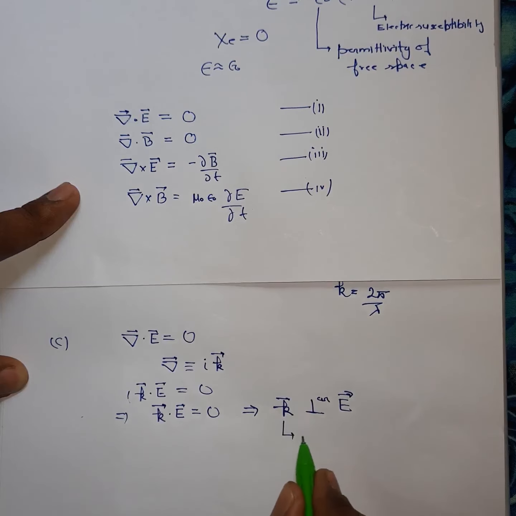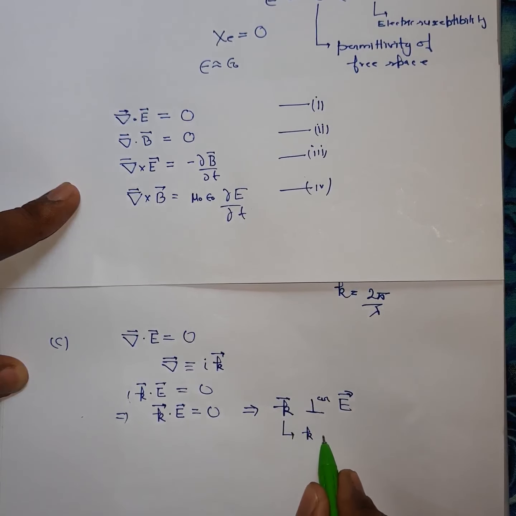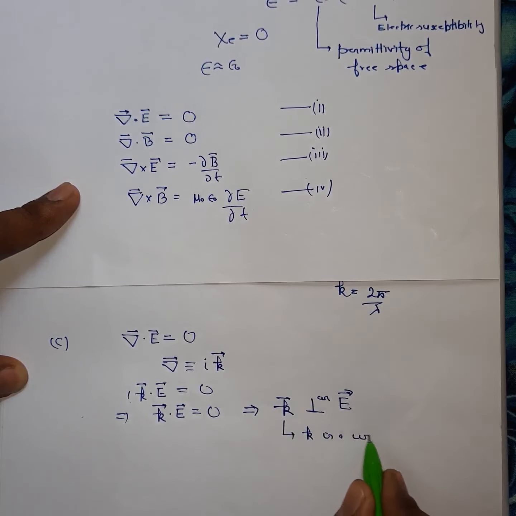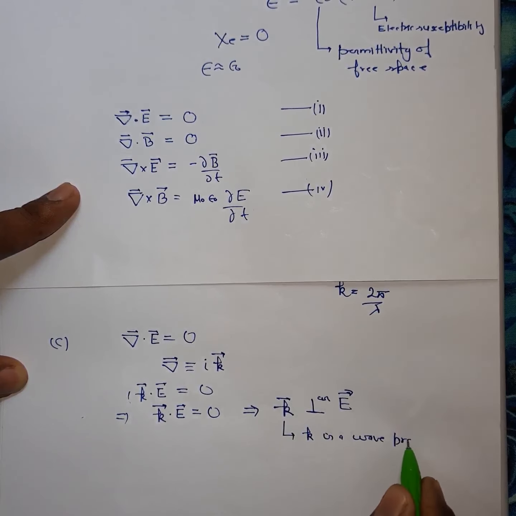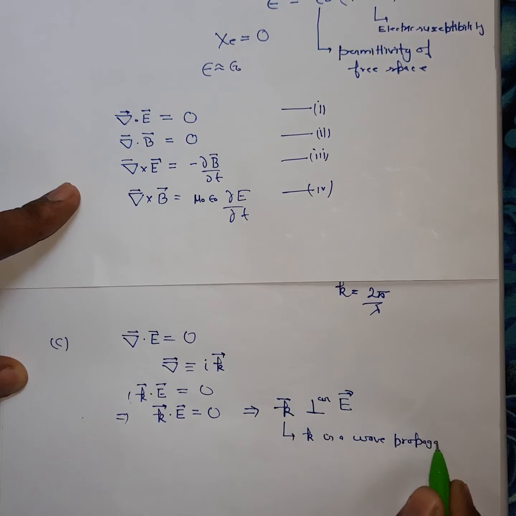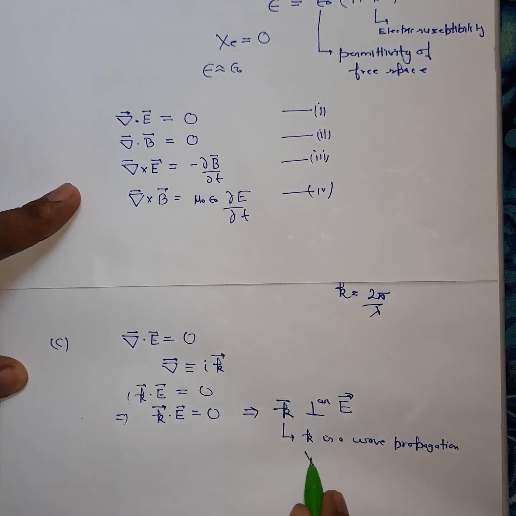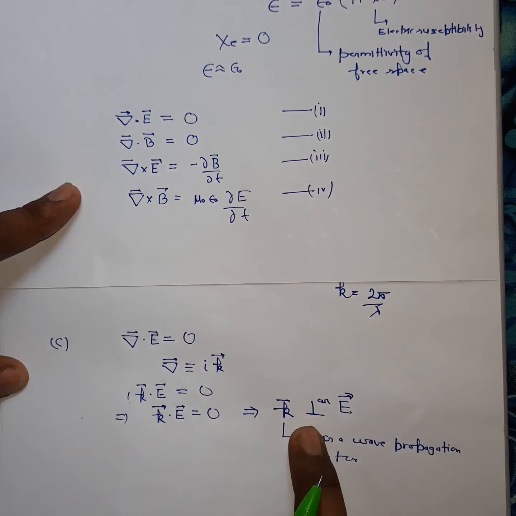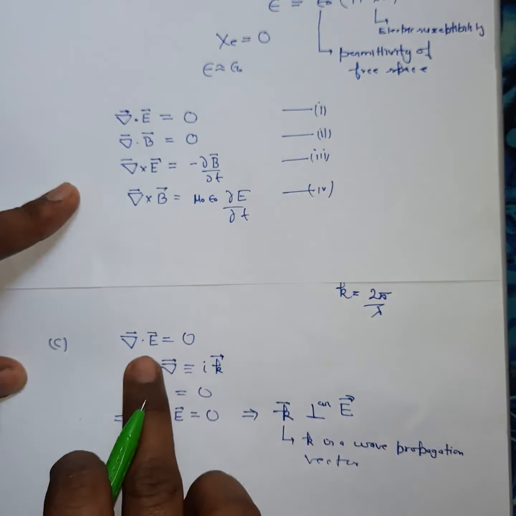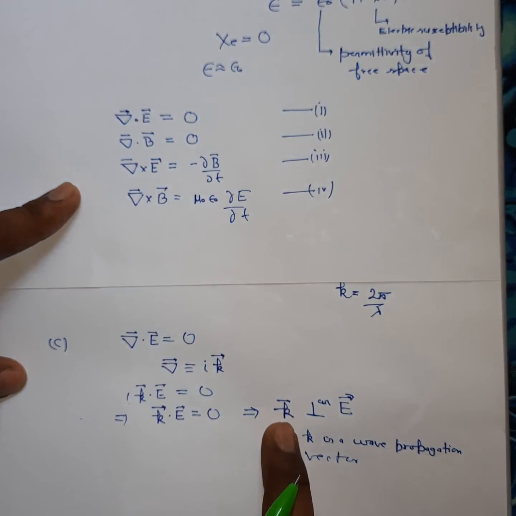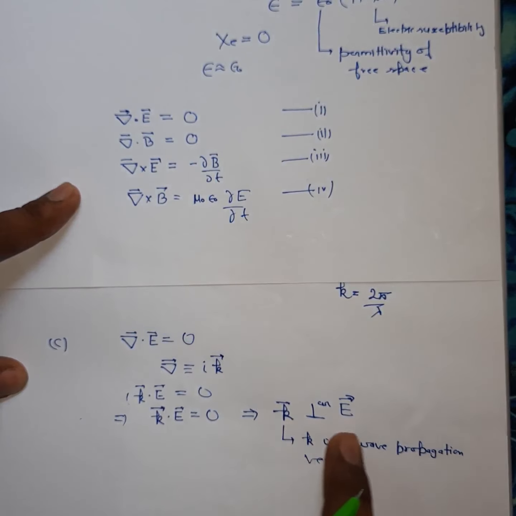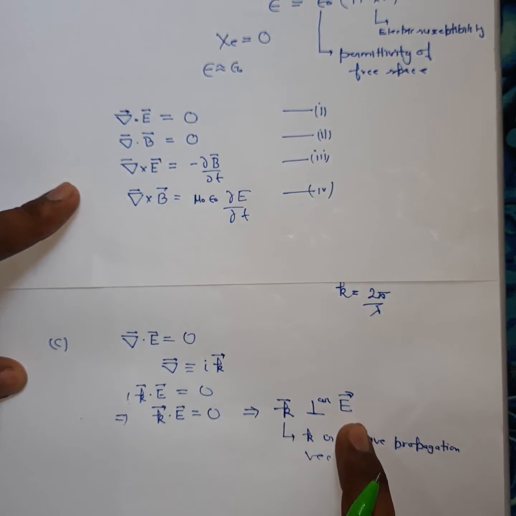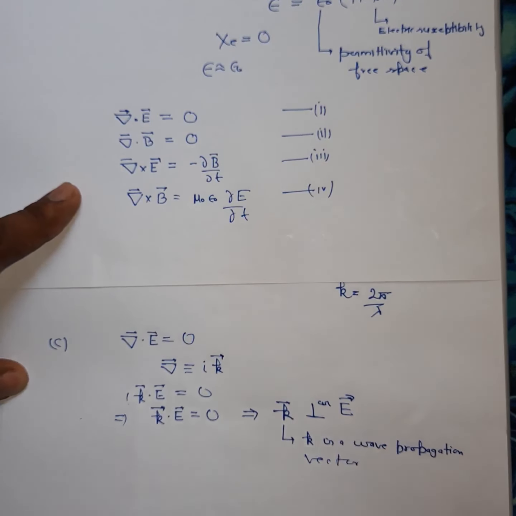Where k is what? k is the wave propagation vector. So from equation number one, you can conclude that k, that is the wave propagation vector, is perpendicular to the direction of electric field.